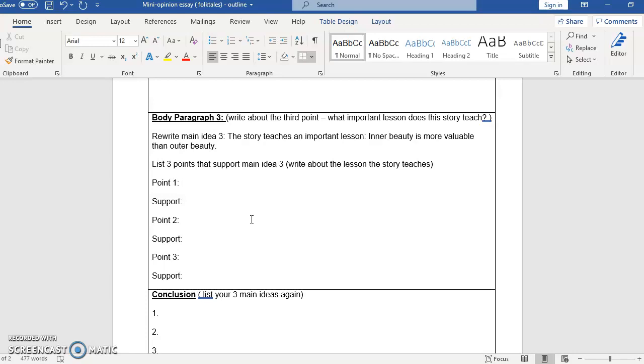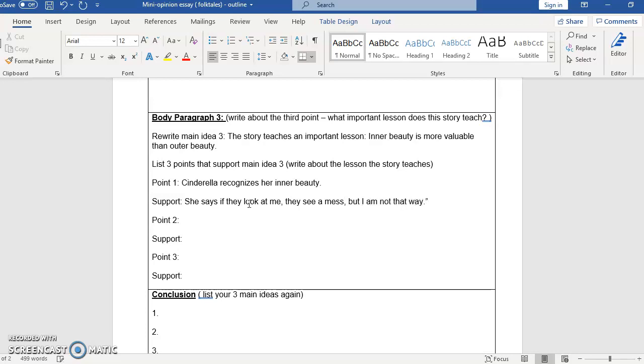So point number 1. So we can say here that Cinderella recognizes her inner beauty. And the support of that is she at one point says, if they look at me, they see a mess, but I am not that way, right?